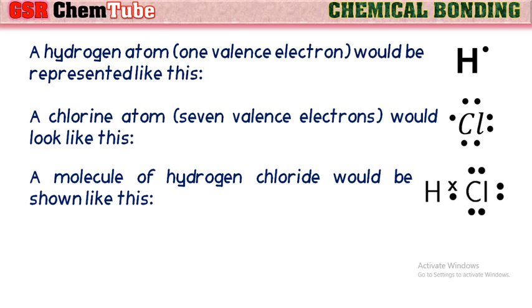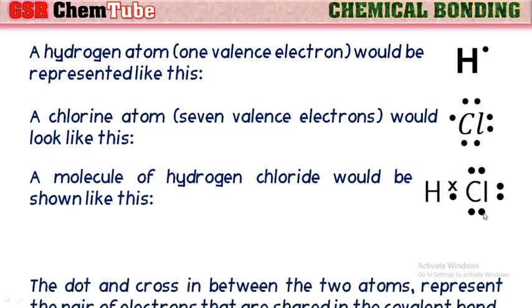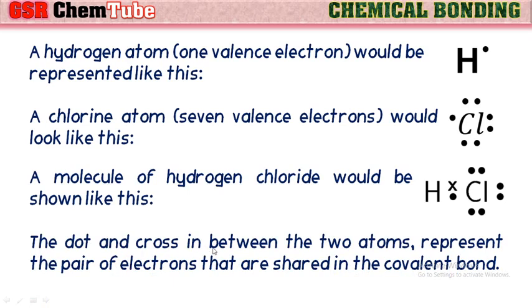The symbols of hydrogen and chlorine are written, the bond electrons are written in the middle, and the remaining valence electrons of chlorine are shown like this. The dot and the cross in between the two atoms represent the pair of electrons that are shared in the covalent bond. So here this cross represents the valence electron of hydrogen, whereas the dot represents the valence electron of chlorine. Just to show the difference between the valence electrons of two atoms, some are written as dots and some are written as crosses, but all represent the valence electrons only.